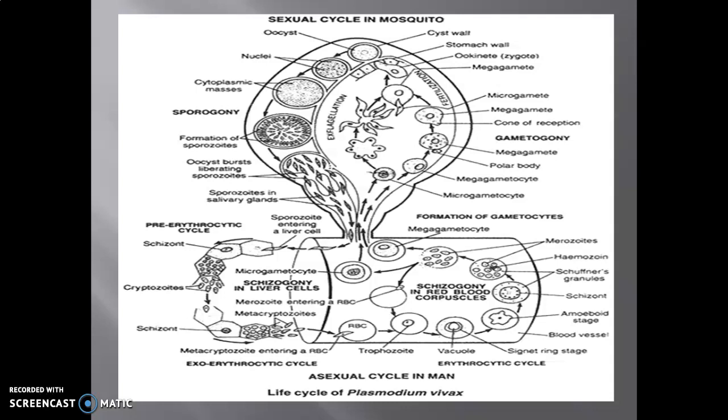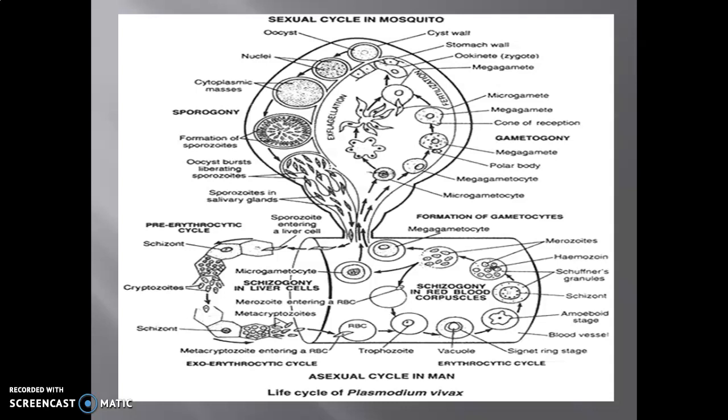When we discuss sporogony in the mosquito, it is strictly related to the sexual cycle which takes place in the mosquito. As far as the last video lecture is concerned, we were discussing the asexual cycle in man, the exoerythrocytic and erythrocytic stages that we have already discussed, and now it's time to talk about the sexual cycle which takes place in the mosquito.